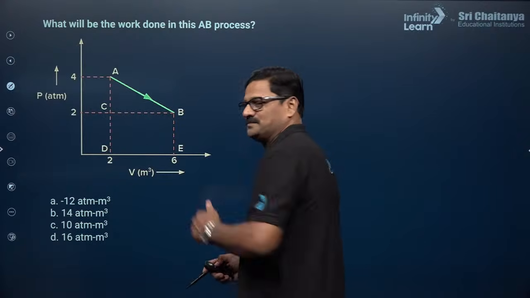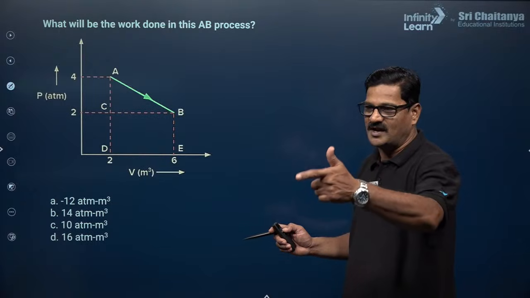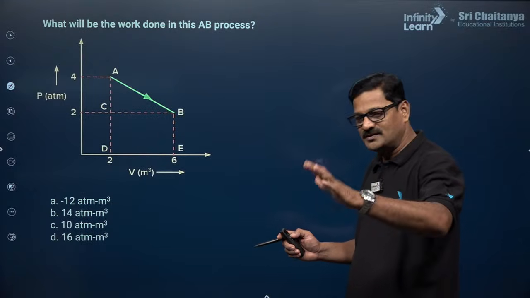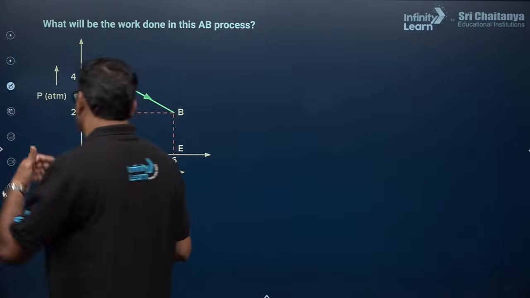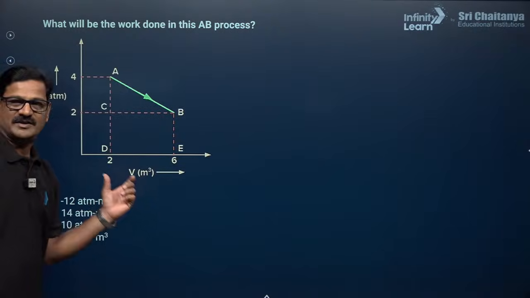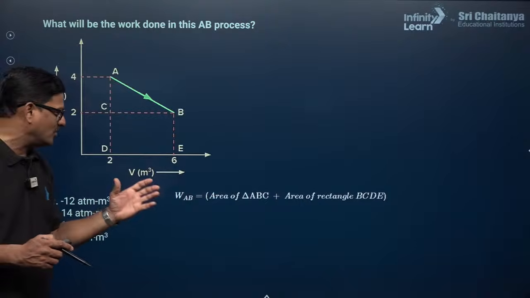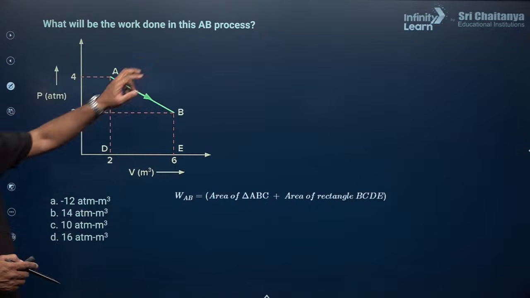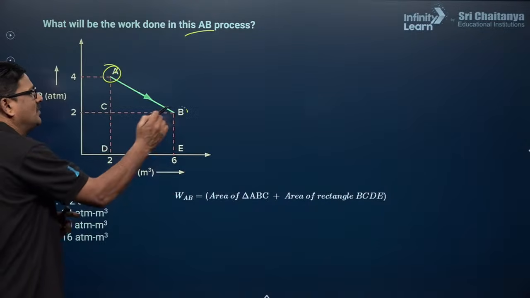Pressure and volume. So will you give the answer? Use the chat box and tell the answer. You do it and I am going to solve it. The pressure in atmosphere, 2 and 4, is given, and the volume, 2 and 6 meter cube, is given. First let us say W from A to B. So it is asking about the work from A to B, from here to here.